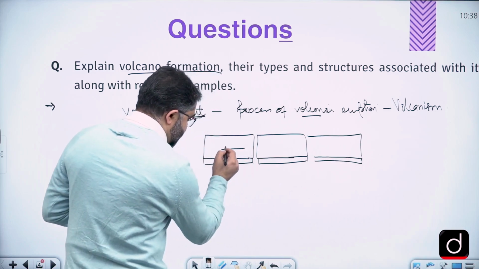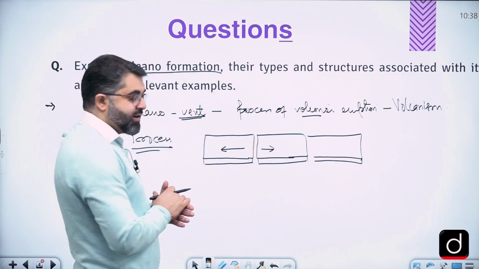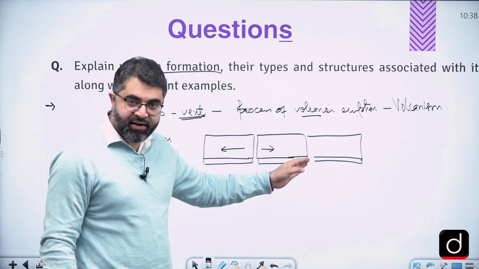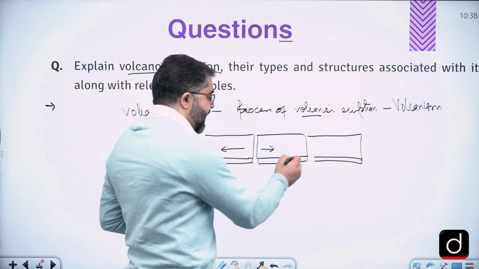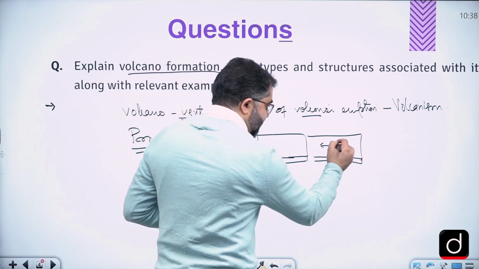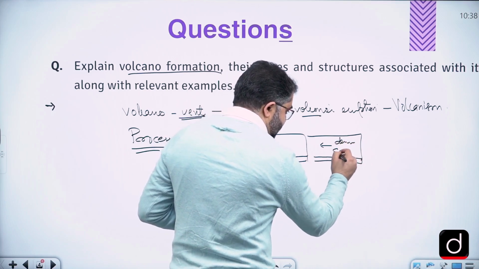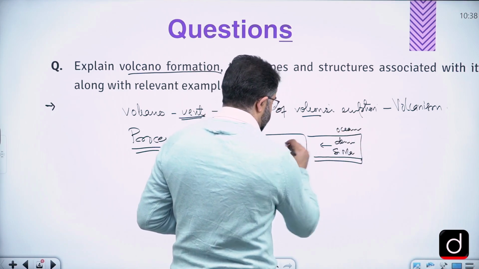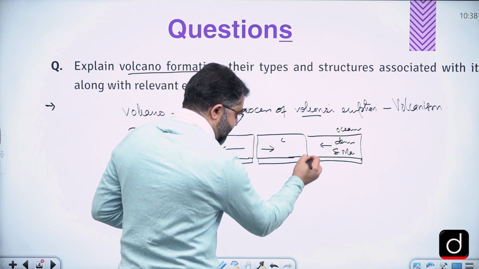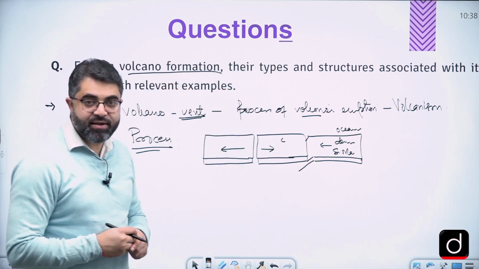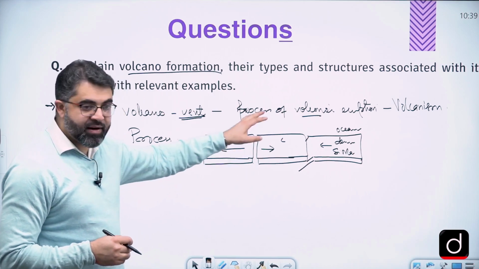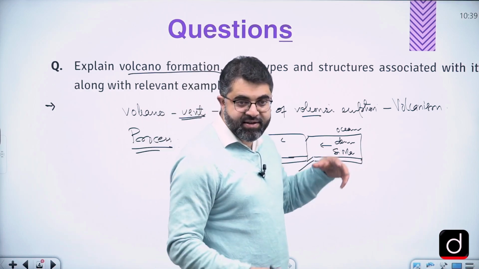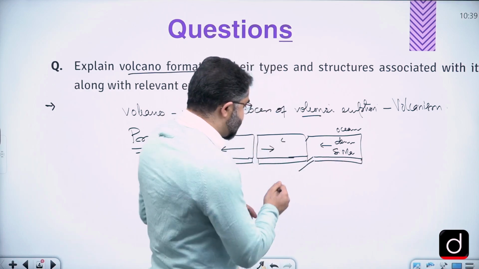So suppose there is divergence at this margin, plates diverge here. So divergence at one end leads to the convergence of plates at the other plate margin. And due to convergence, the relatively denser plate, which is mainly the plate that is composed of sima, that is the oceanic plate, subducts. So the continental plate converges with the oceanic plate, and the oceanic plate, being denser as it is composed of silica and magnesium, subducts.